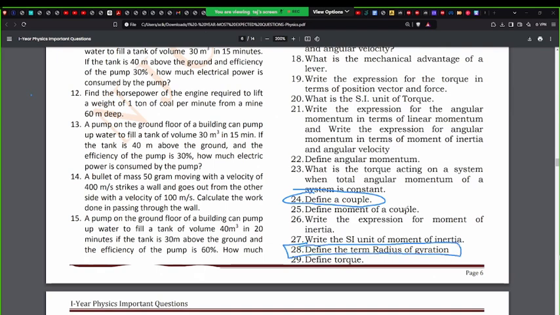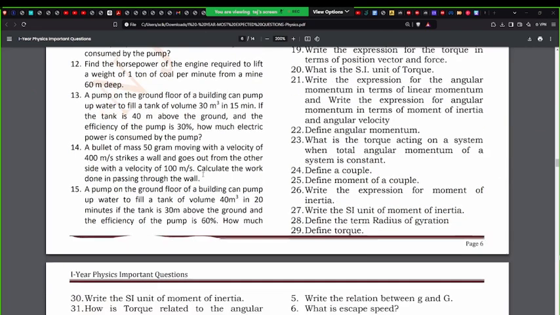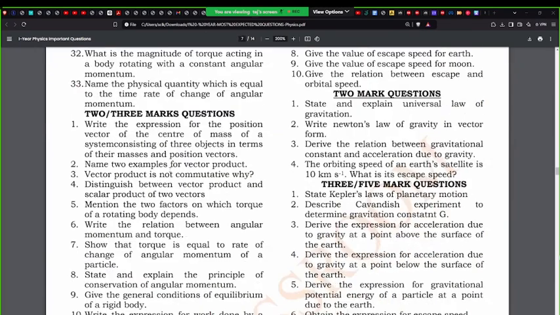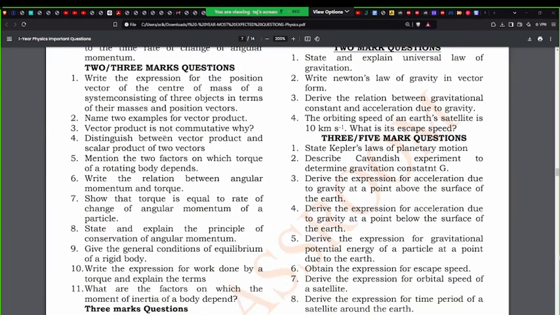Radius of gyration. I mean, the other day we spoke about how in a sphere that radius is called the radius of gyration. Simple language, but you're supposed to write this in a proper way. Radius of gyration is asked a few times, so make sure you learn the 28th question. Important one. And when it comes to 2 and 3 markers, you will write everything.